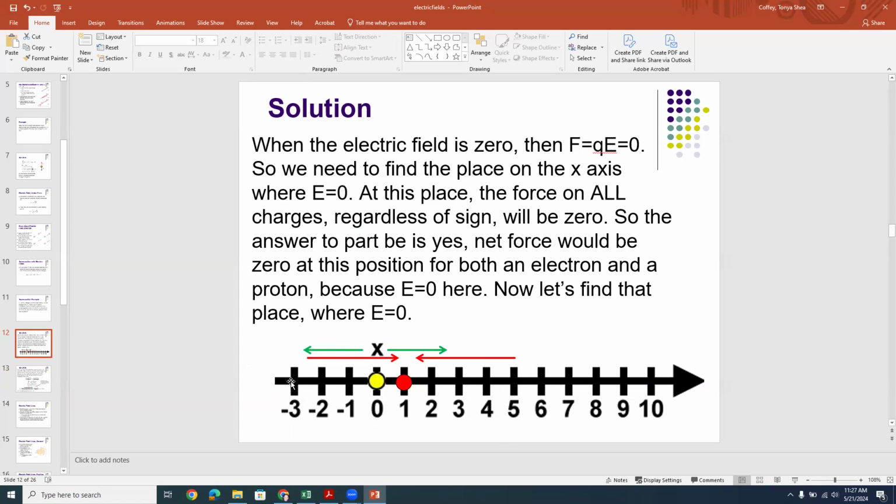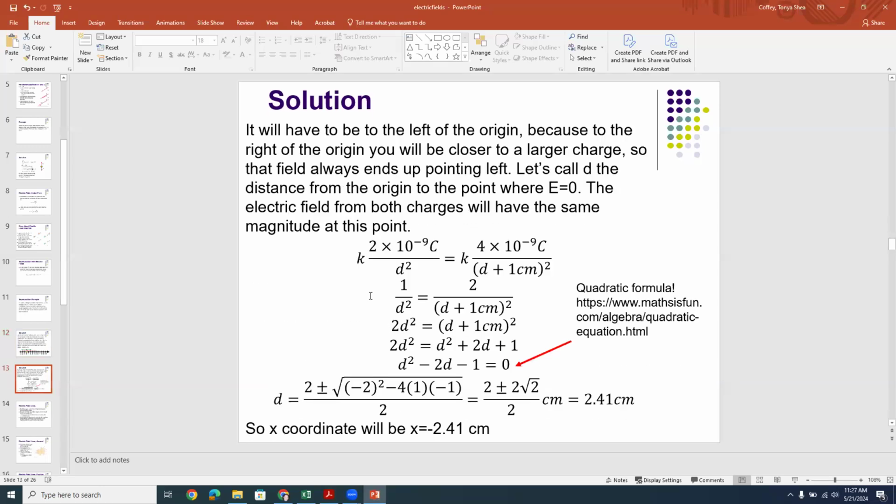So using the equation for the electric field for a point charge, remember that the magnitude of that field is kq over r squared. k is the Coulomb constant, q is the magnitude of the charge, and r is the distance from the charge, right? So you've got to have kq over r squared for the yellow charge equal to kq over r squared for the red charge.